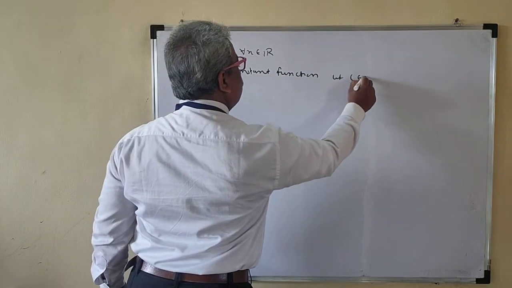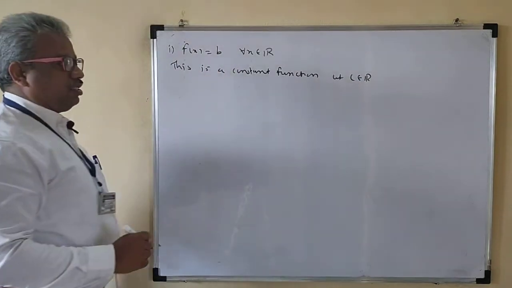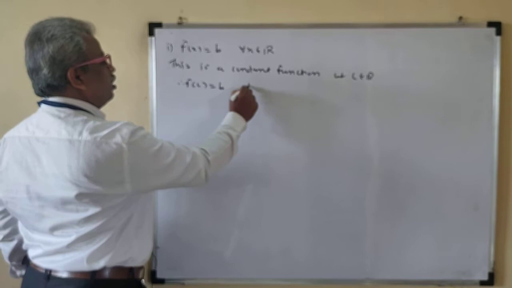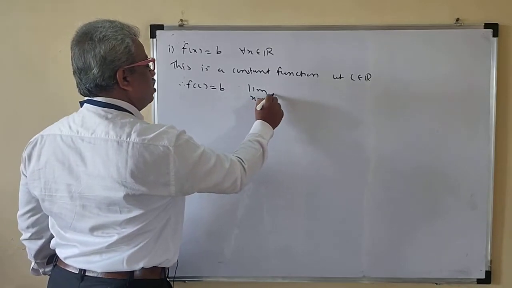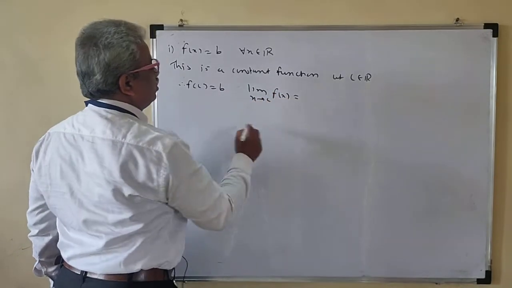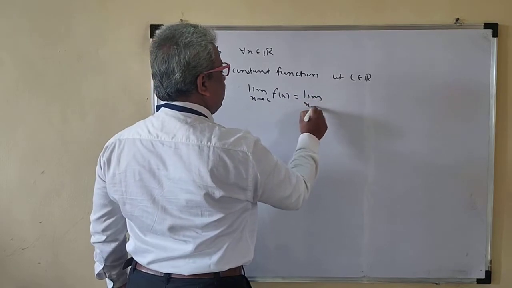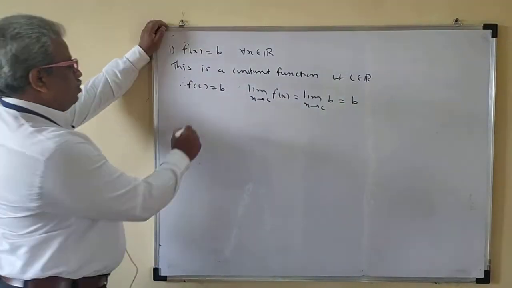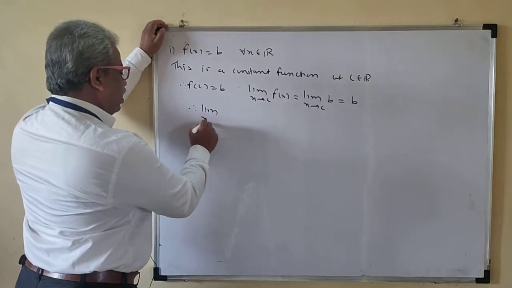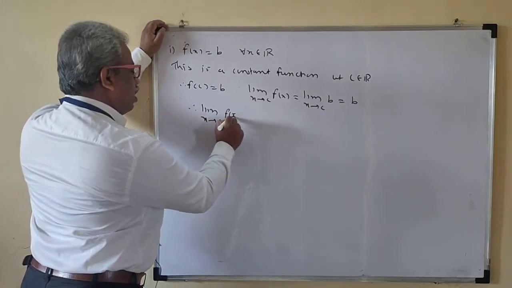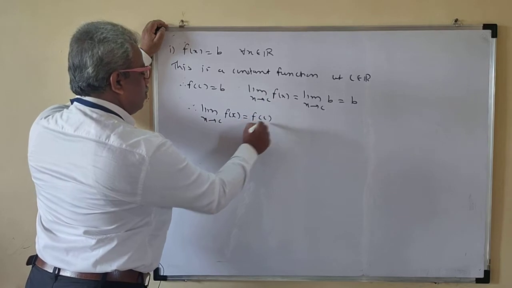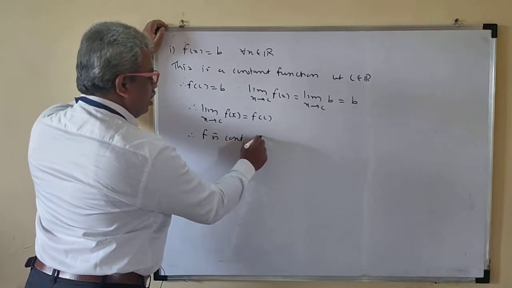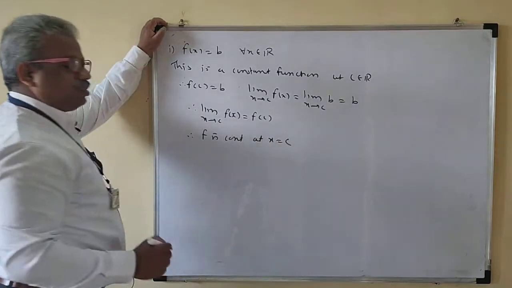Let c belong to R. So therefore f of c is equal to b. Limit x tends to c, f of x, limit x tends to c, b. Limit of constant is constant. Okay. So therefore limit x tends to c, f of x is equal to f of c. So therefore f is continuous at x is equal to c.